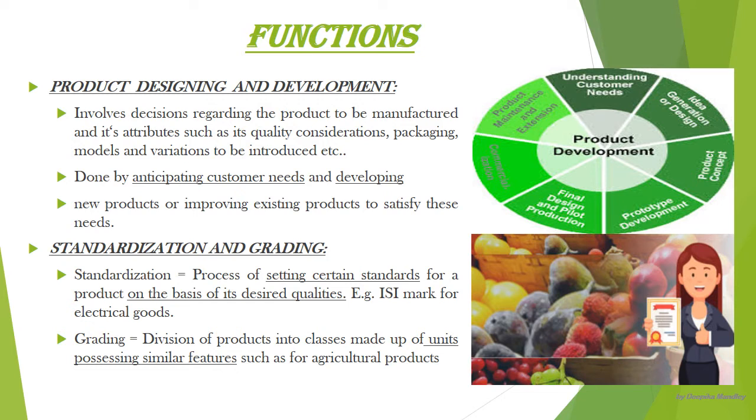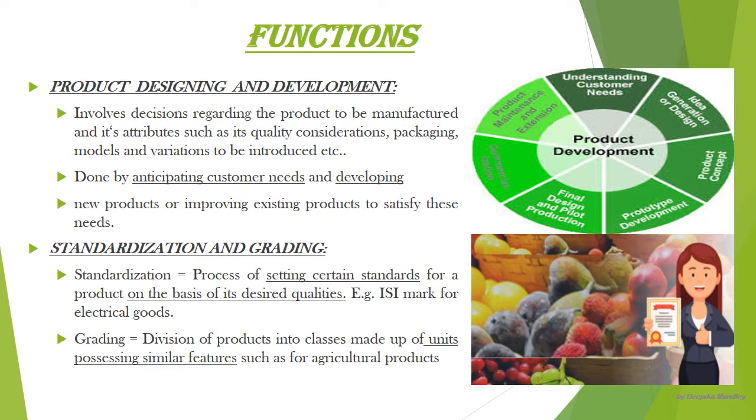Next is standardization and grading. Now first of all, standardization refers to the process of producing goods of predetermined standards so as to achieve uniformity and consistency in the product. This assures the buyers that goods conform to the predetermined standard of quality, price and packaging, and reduces the need for inspection, testing and evaluation of the product. For example, let's say we always check before buying electrical goods whether their ISI mark is there or not.